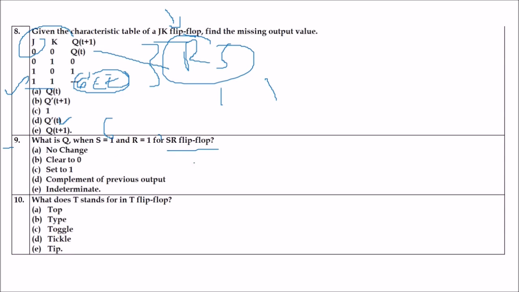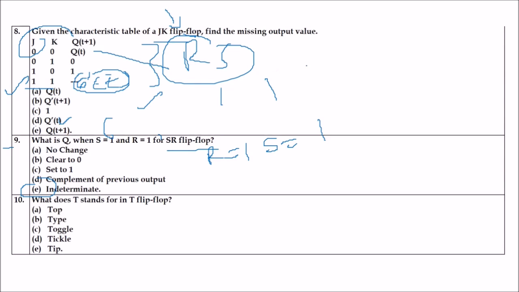I just answered this in the eighth one. JK removes the race condition of R and S when they are 1 and 1 in the RS flip-flop. Can you answer this? The answer would be E. It is indeterminate. You cannot determine what is going to come. When R equal to 1 and S equal to 1, race will always end with a master latch in the logic 1 state, or this will not be certain with the real components. That is why the answer is E.